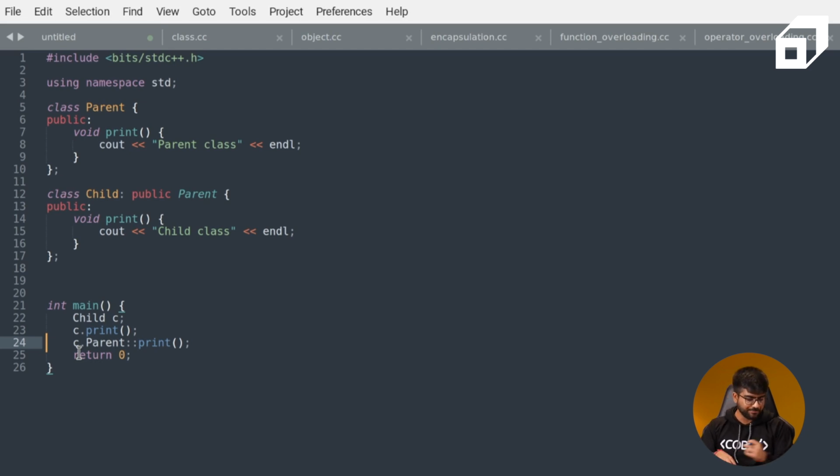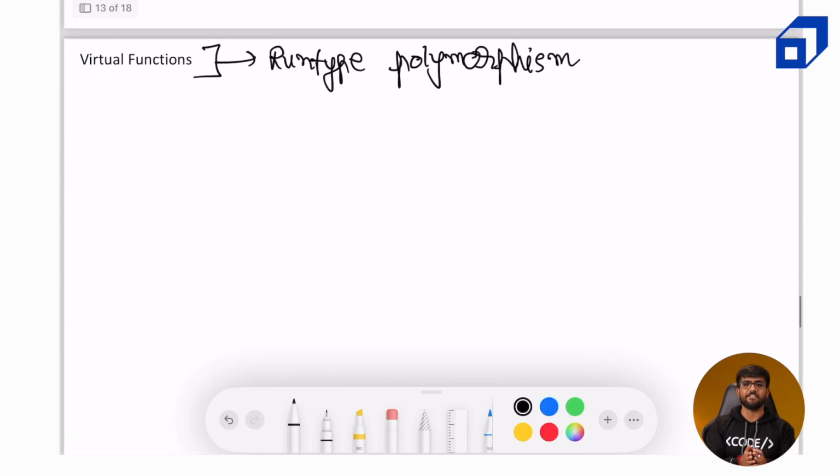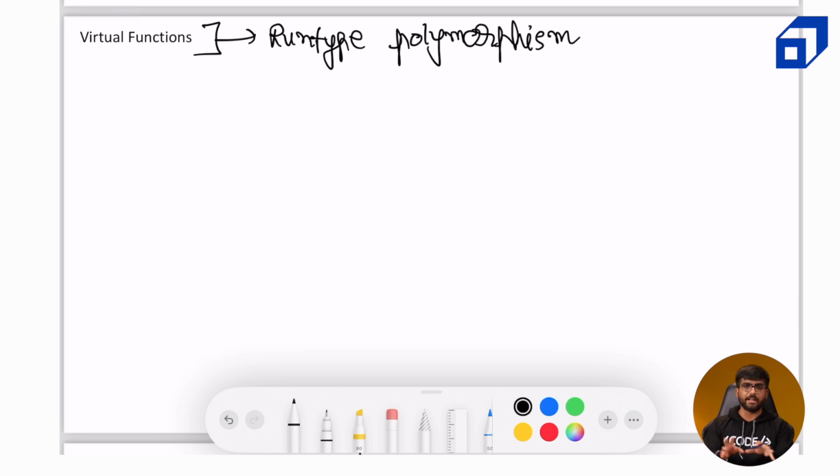And now we come to a crucial part, which is virtual functions, and by far this is the most complicated thing that I would be talking about in this particular module. Okay, now abstract classes and pure virtual functions and everything is much more complicated than that, but for the scope of C++ basics in object-oriented programming paradigm, we are not going to cover that part. But that will become more clear in another video, which I will be making on a C++ project of low-level design. In that, I will be talking about it. But in this, let's restrict only to the virtual functions.